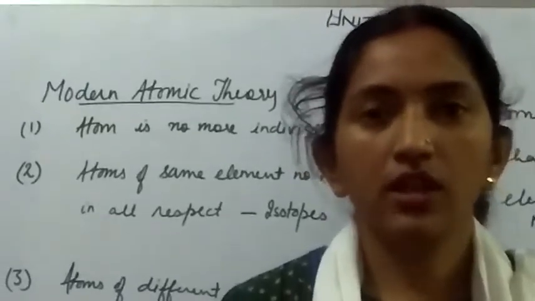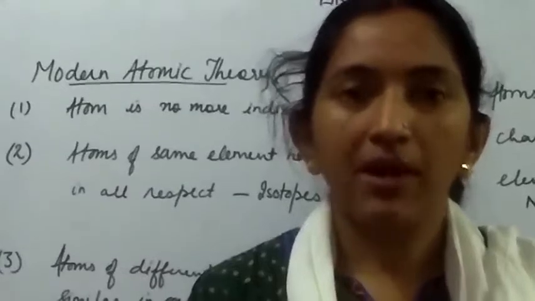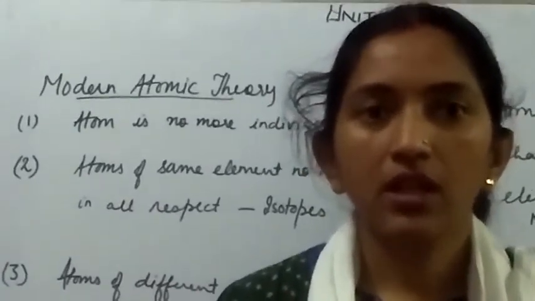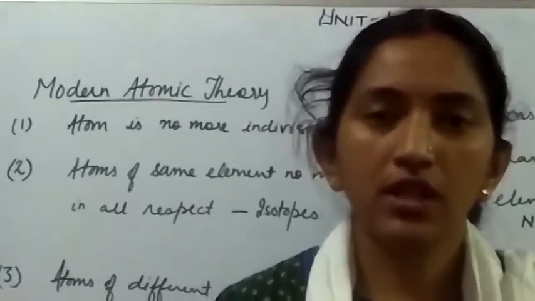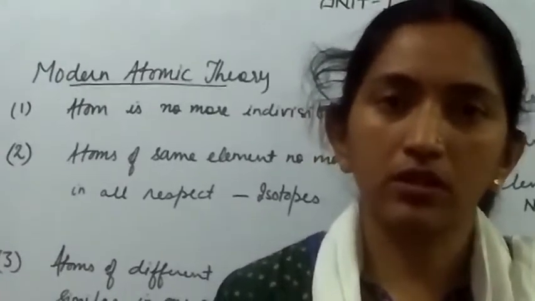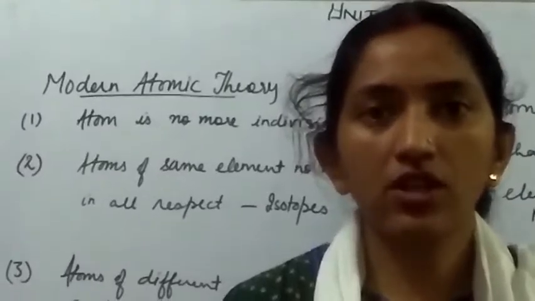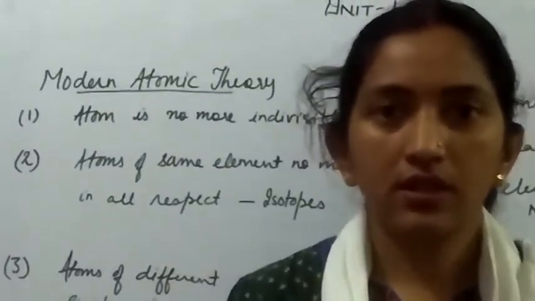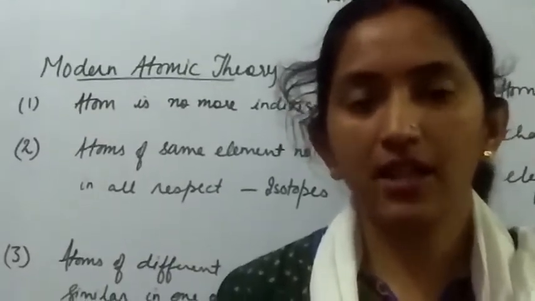Dalton gave his theory on the basis of the law of chemical combination. By the end of the 19th century and the beginning of the 20th century, discoveries were made regarding Bohr's theory, Chadwick's discovery of the neutron, the Thomson model, and the discovery of the electron. So by then, the structure of the atom was clear.